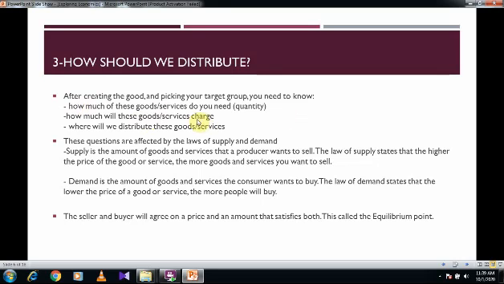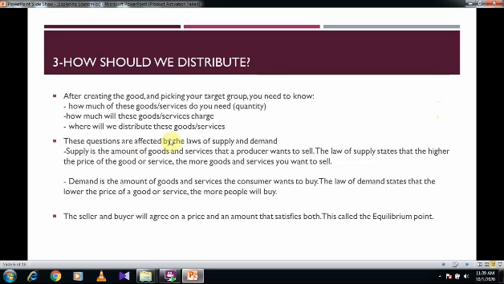How much will I charge for these goods and services? What is the basic price it cost me to produce these goods and services, and what's my profit? Is it enough or is it too much for people? Where will we distribute these goods and services? Am I going to have special shops? Where are they going to be, inside malls?